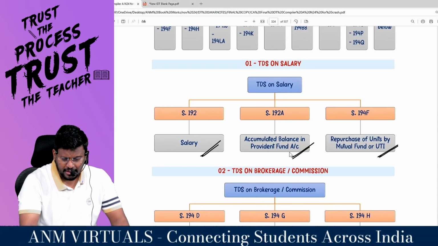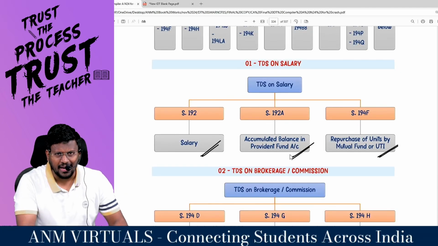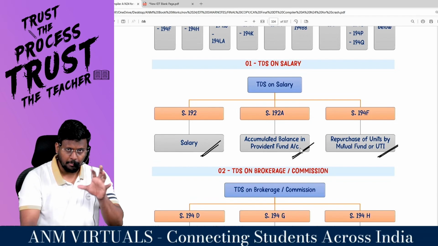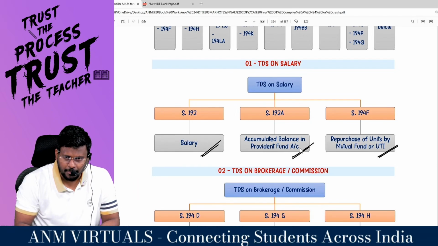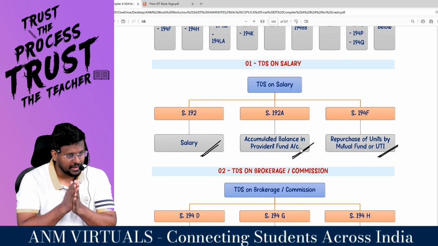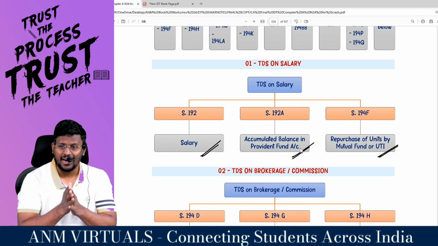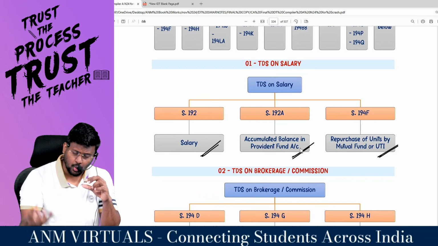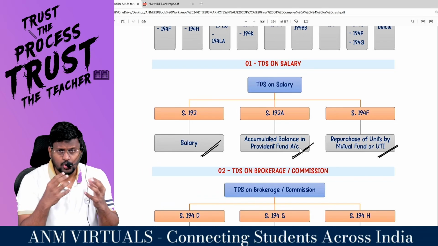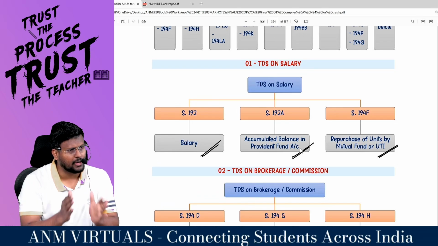192A is accumulated balance in provident fund account. For an employee, various provident funds will be there: recognized provident fund, statutory provident fund, public provident fund, unrecognized provident fund. The employer will contribute to that provident fund, and the employee will also contribute.